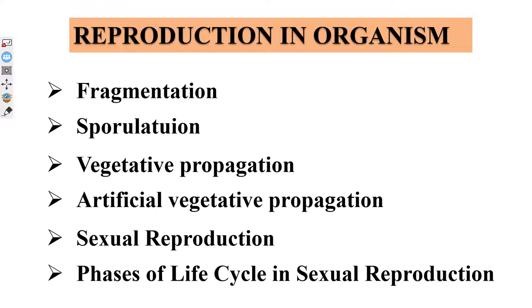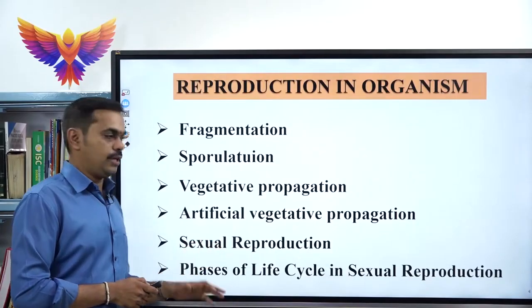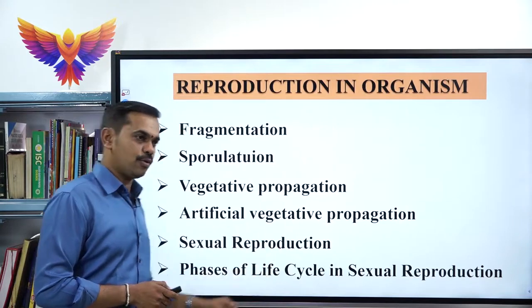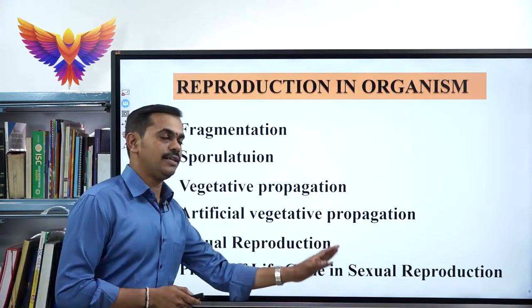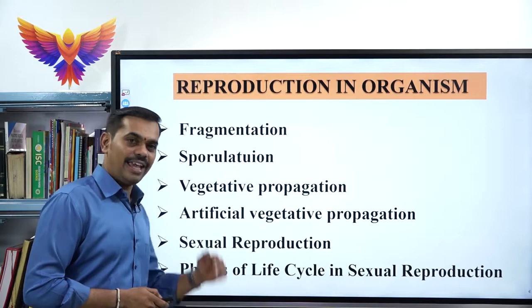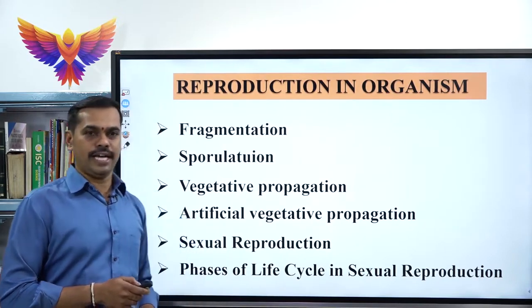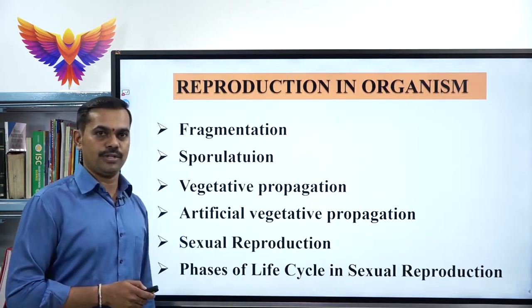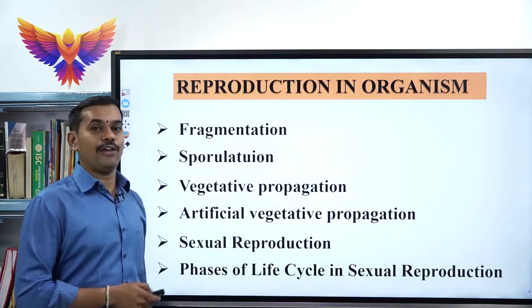So children, in this class we will be learning all six different concepts. There are two important special concepts, which are sexual reproduction and the phases of life cycle in sexual reproduction. There again we will be learning the three different types of life cycle, that is, the phases of life cycle in sexual reproduction. So come, let us learn about fragmentation.